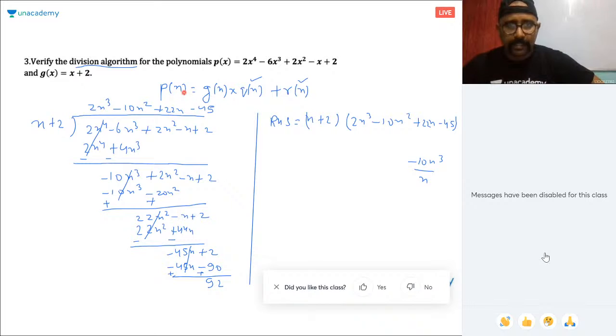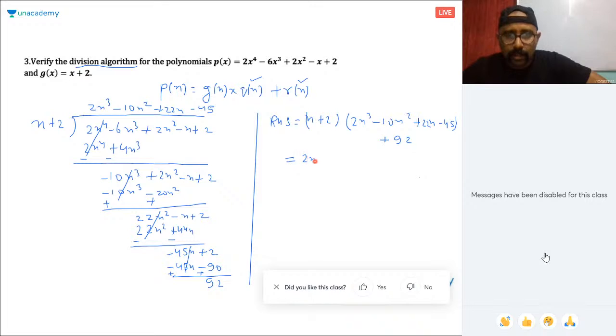So P(x) is equal to G(x) into Q(x) plus R(x). The remainder is what? The remainder is 92. Okay, so I will repeat so that the students who are studying are not getting distracted by all these messages, right? So let's see. RHS is G(x) into Q(x) plus R(x), right? Just multiply it now. You should get the same P(x). This is what the division algorithm is. And this is a very important sum. This will be coming in your UT, in your midterms. It's very important. So just multiply now.